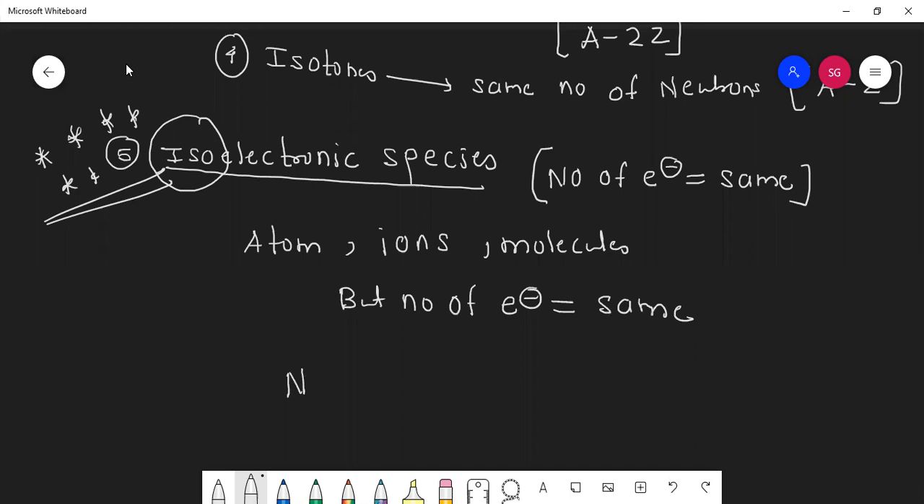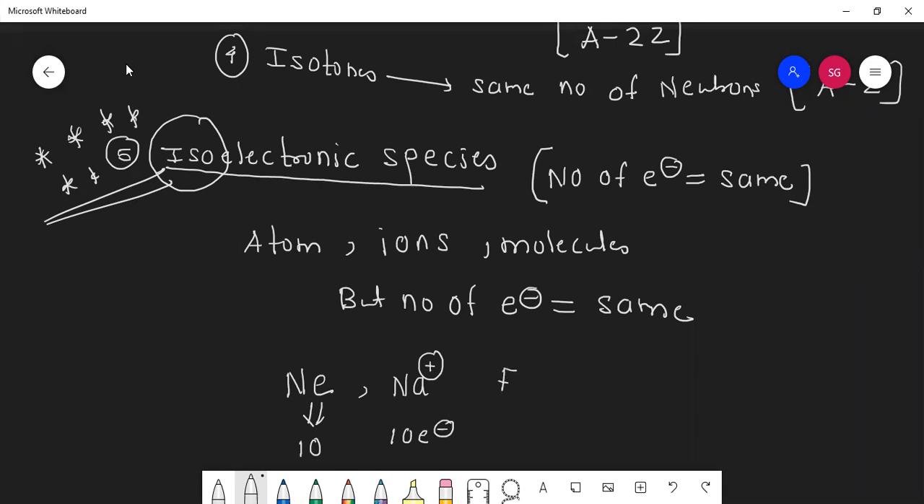Now first you need to answer: how many electrons are there in neon? 10. Students, atomic number means number of electrons, so it is 10. How many electrons are there in sodium? 11. So if I put a positive sign here, now how much is there? A positive sign in chemistry means that one electron is less. Now 10 electrons.